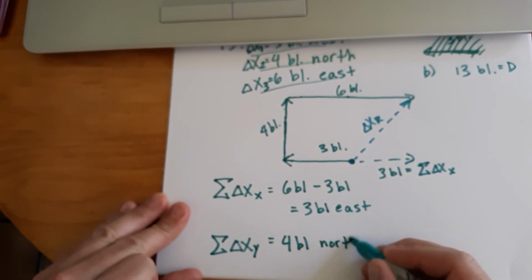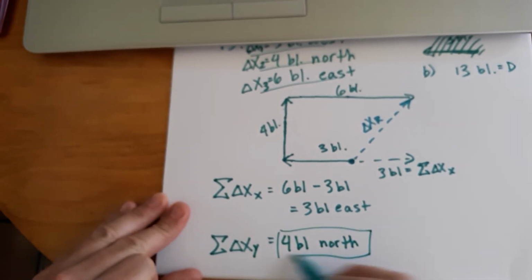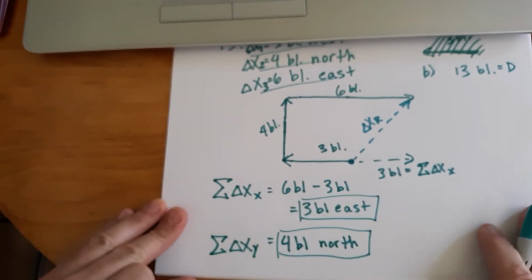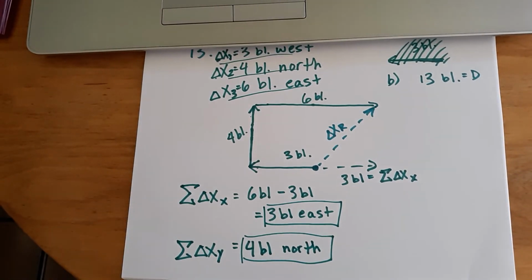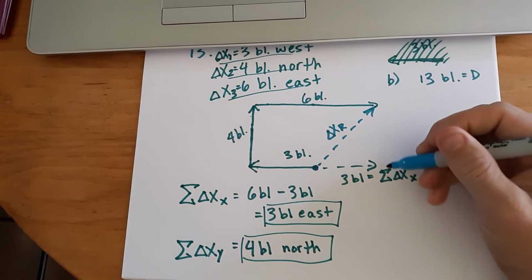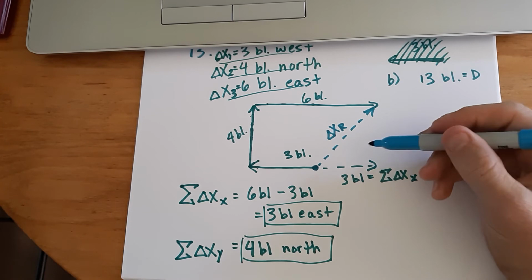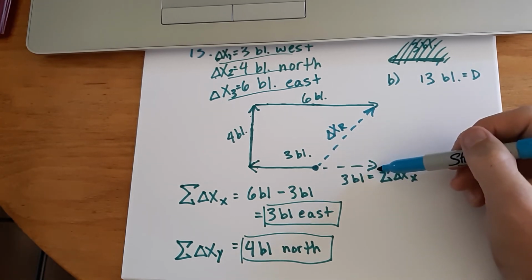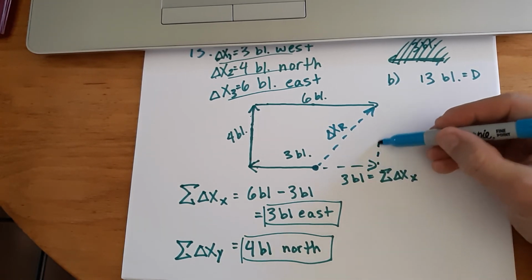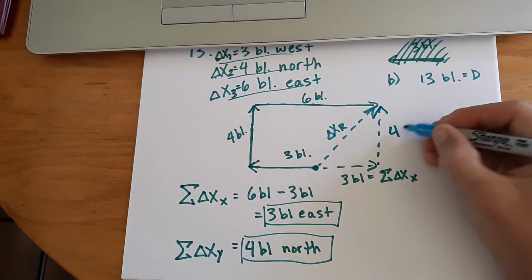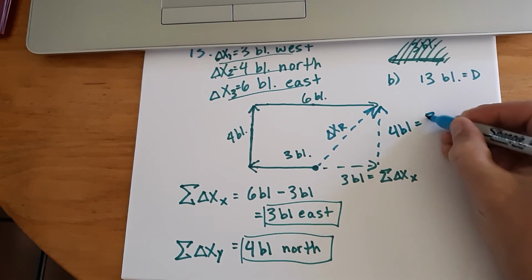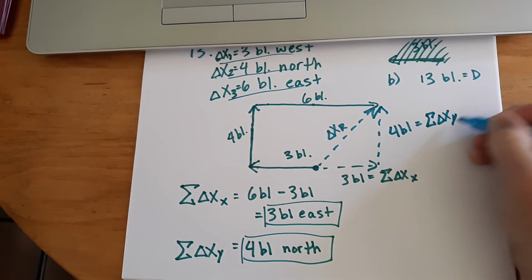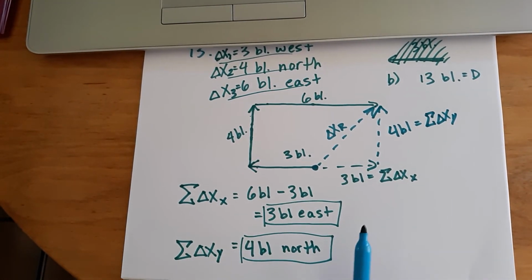So if I wanted to be really formal, and you'll find that in class, I do, especially when it's a test, I do want you to show every step because it helps your point total also. It helps in the scoring, it helps in your organization of your work as well. But yeah, with a problem this basic, I understand. Look, it's 3 blocks to the east that we went and 4 blocks to the north, and that was our sum of our displacements in the y-axis, which I already explained is that.